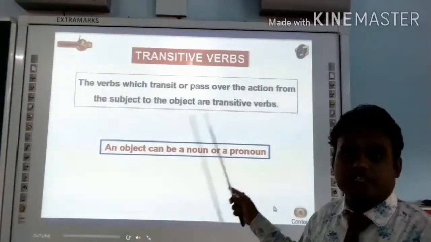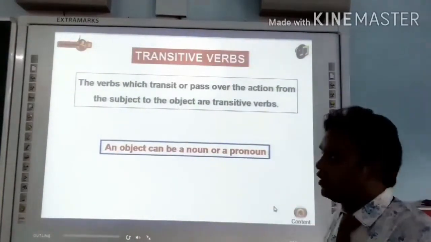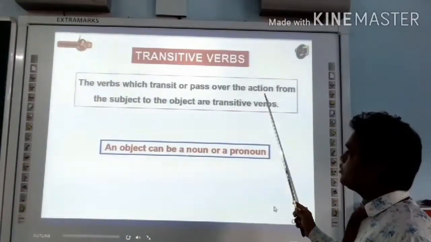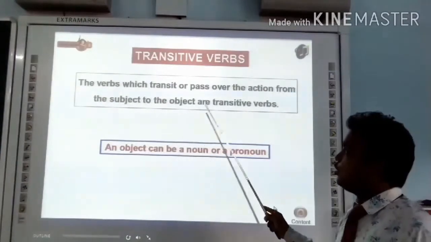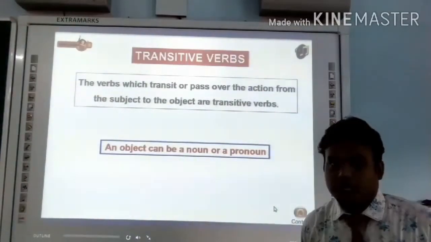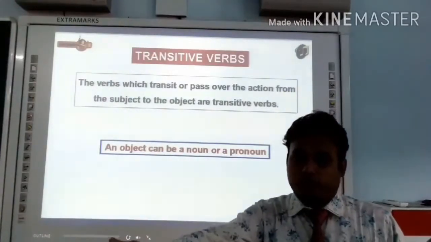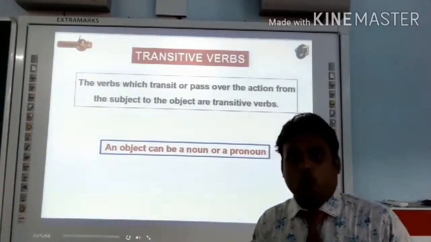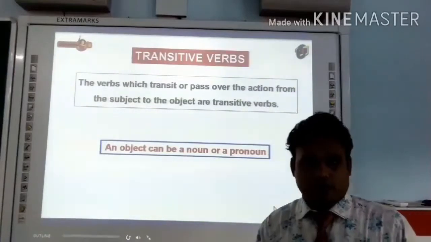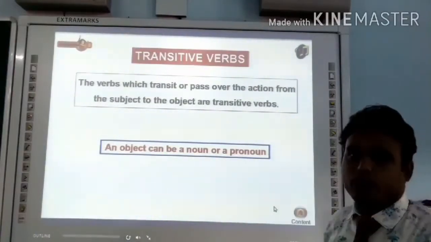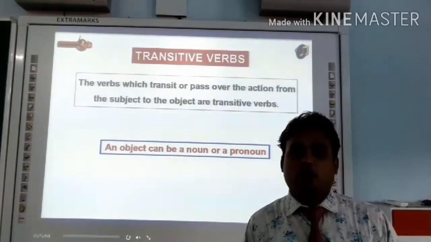Transitive verb. Transitive means which carries forward. The verb which transit or pass over the action from the subject to the object are transitive verb. Any verb which passes over its action to the object, that is called transitive verb, right? Now, an object can be a noun or a pronoun. So no need to worry about that.